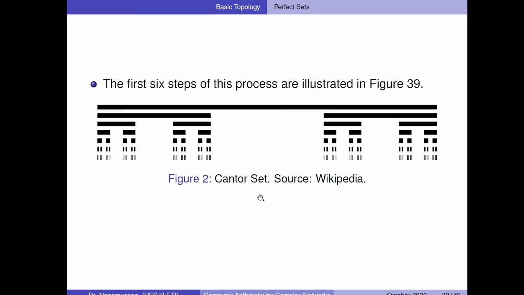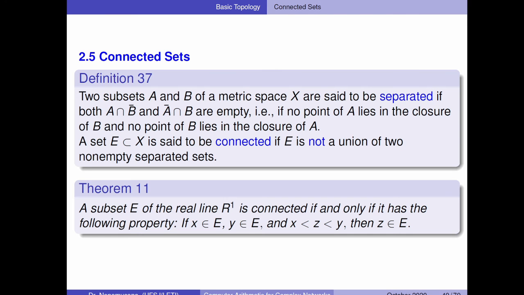A picture of this you can see like that. So the first segment is 0 to 1. You can take out the middle third and you go on forever. You get this sort of compact sets, and it's a proof that you can get a non-empty set with an infinite number of points.